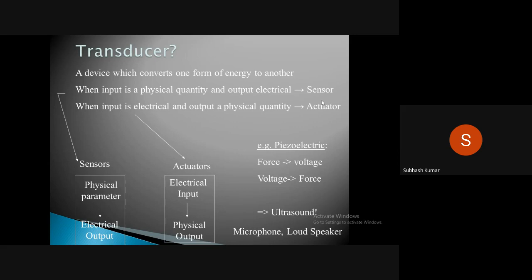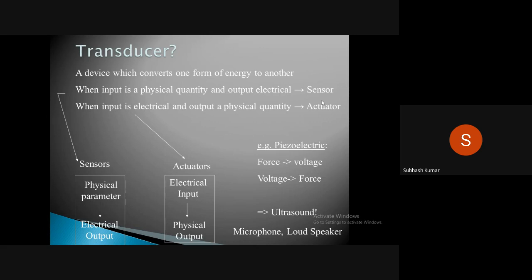And the transducer I already explained: a device which converts one form of energy into another form. So you can correlate these sensor, transducer, and actuators, okay. An example is piezoelectric, where the force is converted into voltage, and the voltage is the electrical output signal.